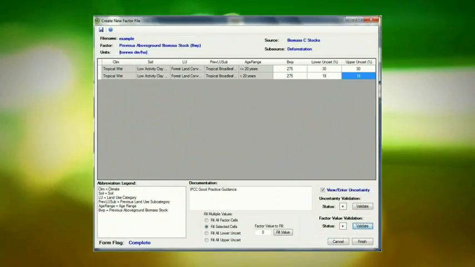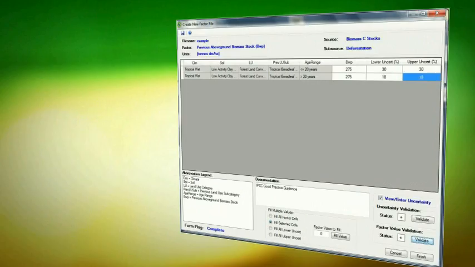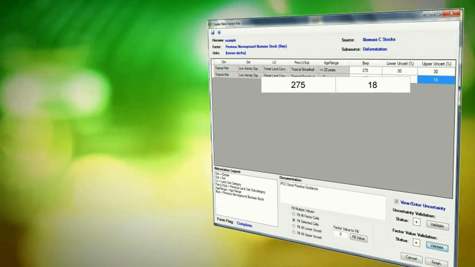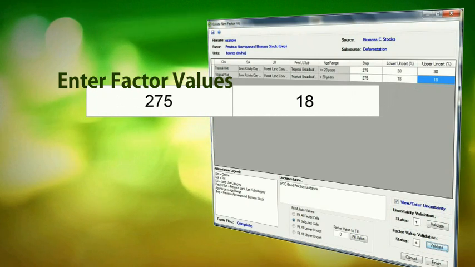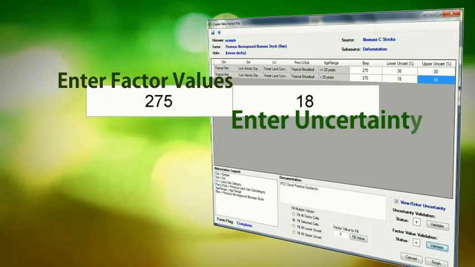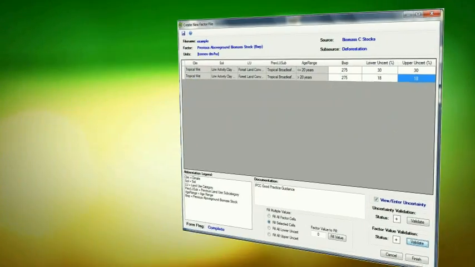ALU encourages the compilation of uncertainty data with the activity data collection. The most recent version of the ALU has uncertainty routines built in. Every time the user enters data, there is an option to input uncertainty data. This way, uncertainty is not just an afterthought. The software does simple error propagation on the uncertainty data entered.